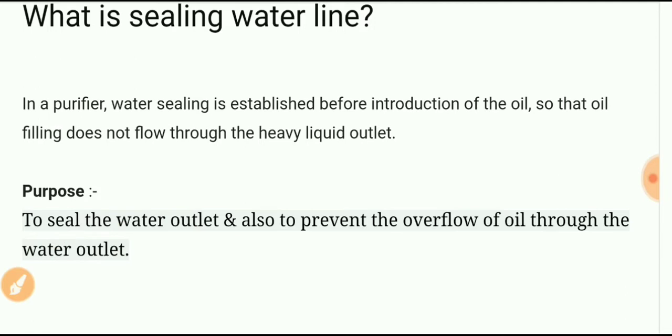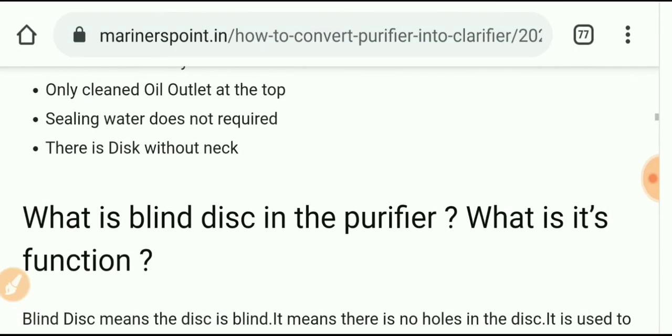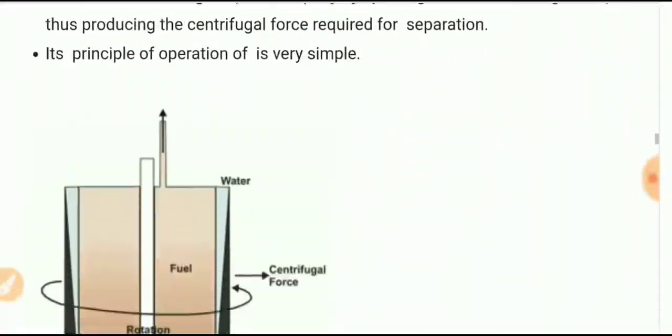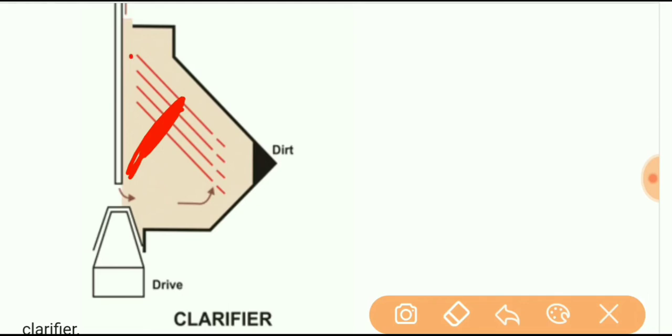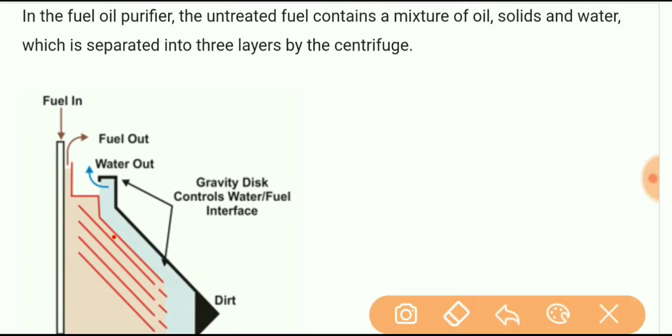Now we understand two things. Now we can convert a purifier into a clarifier. Let us see the figure once more. We can see that this is the disc stack and this is the outlet, and in the purifier this is the blind disc. This line is the blind disc, there is no hole, and this is the disc stack and this is the water outlet.